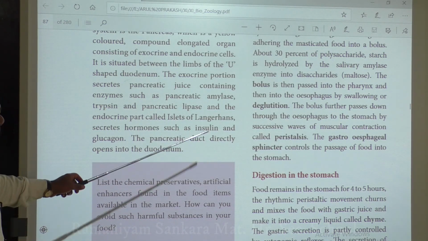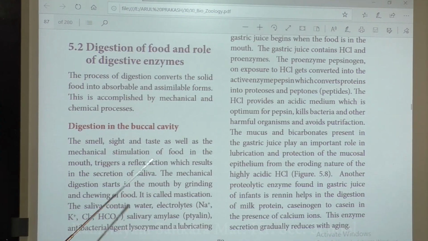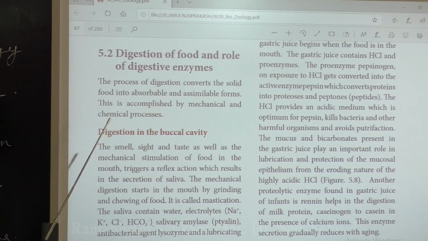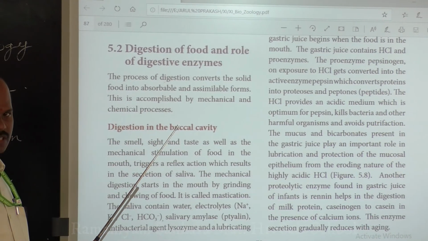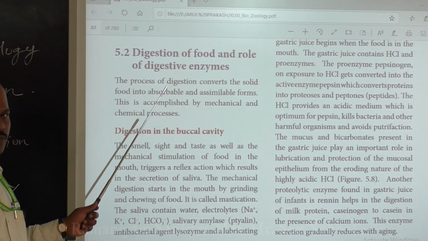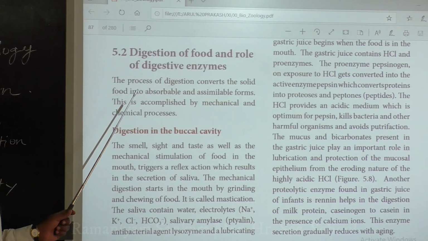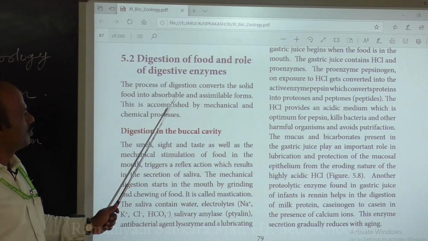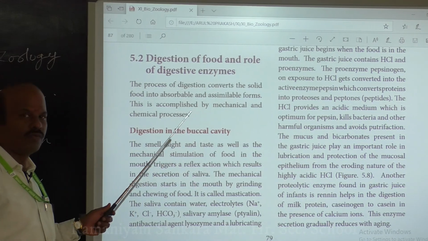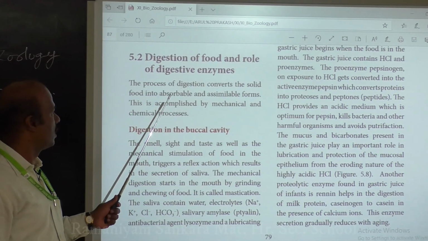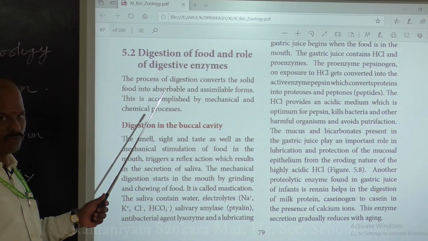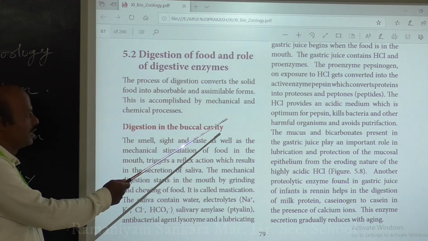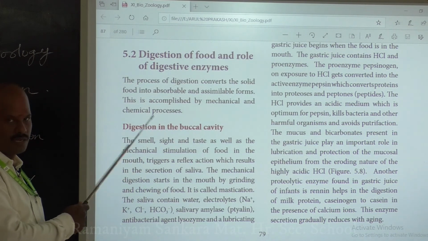Next, we will see the continuation of the digestive system. We have completed the digestive glands, and we are going to discuss the digestion of your food. So what is digestion? The process of digestion converts solid food into absorbable and assimilated forms. That is the main goal of digestion, and it is accomplished in two ways: one is mechanical digestion, the other is the chemical process.